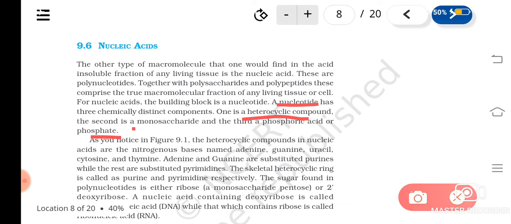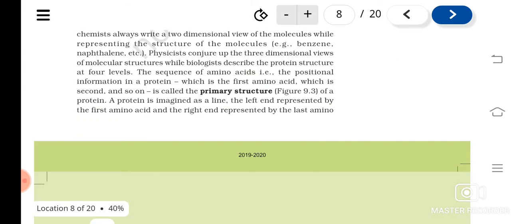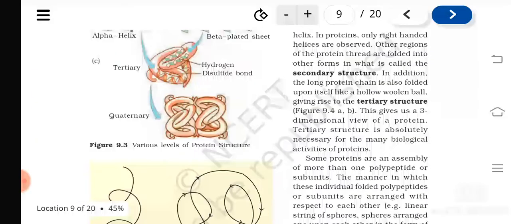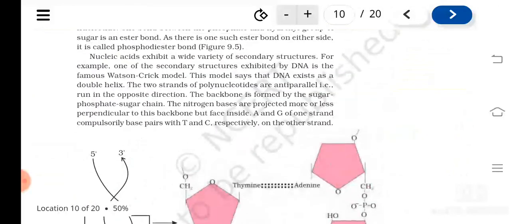Okay, the sugar found in polynucleotides can be a ribose in case of RNA, or it can be a 2' deoxyribose, means one oxygen less than the normal ribose, in case of what? DNA. Understood? So like this, what we have learned, what they are, what polymers, nucleic acids are polymers of what? The nucleotides. Then I told you about the structure of nucleic acid, especially DNA, isn't it?